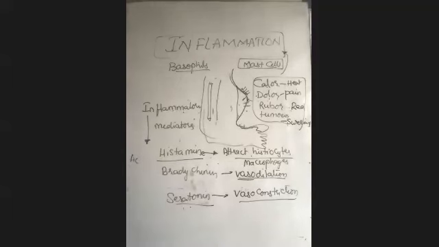All these four are collectively called inflammation, the four properties of inflammation. Wherever we use the word inflammation, you need to understand that four things may have happened. Not all four, but at least two or three will happen. The four properties of inflammation are calor, dolor, rubor, tumor. Calor means heat generated, dolor pain, rubor reddening of the area, tumor swelling of the area.